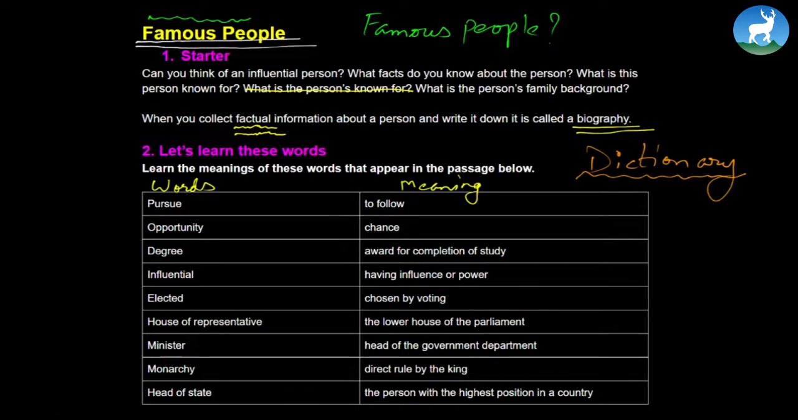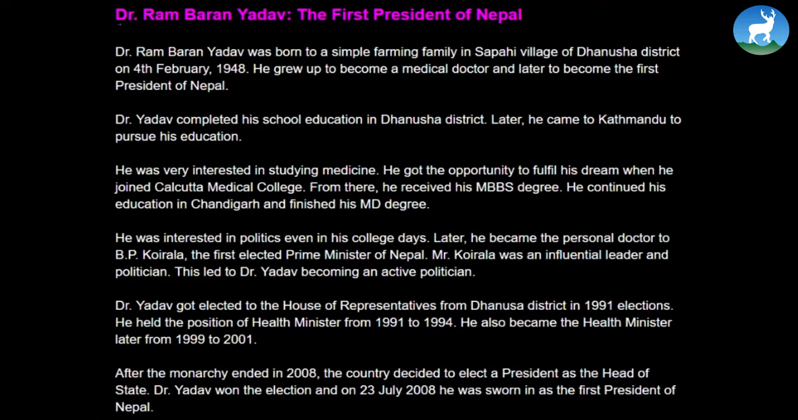After knowing these words, let's now move on to the biography of a very famous personality, whom we know as Dr. Ram Baran Yadav, the first president of Nepal. Dr. Ram Baran Yadav was born to a simple farming family in Sapahi village of Dhanusa district on 4th February 1948. He grew up to become a medical doctor and later the first president of Nepal.